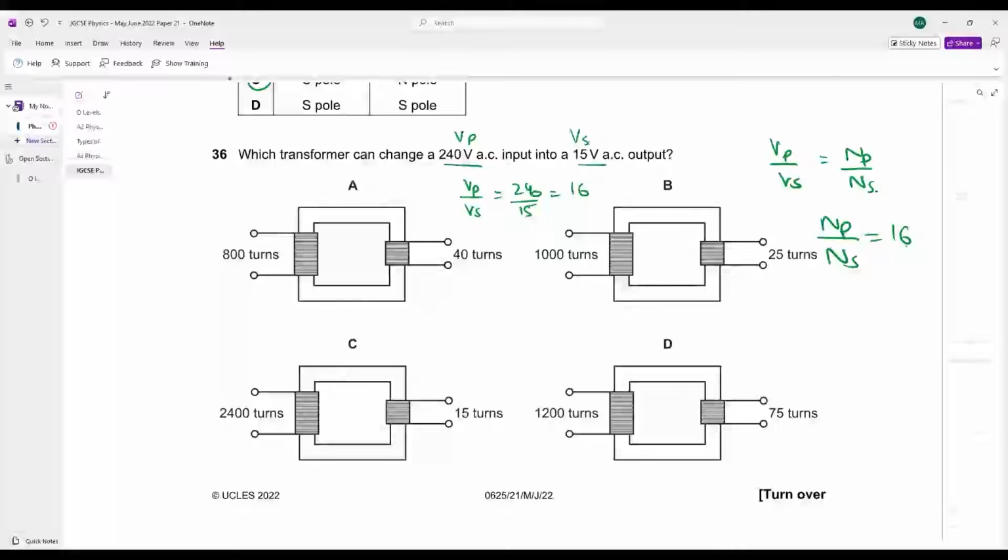Let's see. A को देखो. A में NP क्या है? 800. NS क्या है? 40. डिवाइड कर दो. This comes out to be 20. Not one of our options. B को देख लो. B में आपका NP क्या है? 1000. NS क्या है? 25. 1000 over 25. What does your answer come out to be? यहाँ पे आपका आंसर 40 आ रहा है. Not what we need.